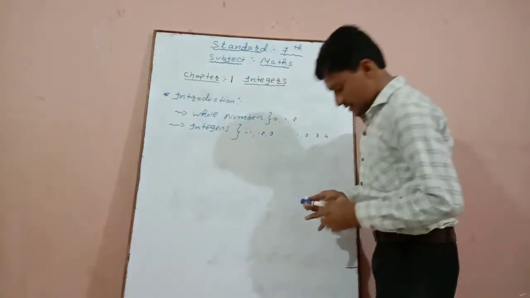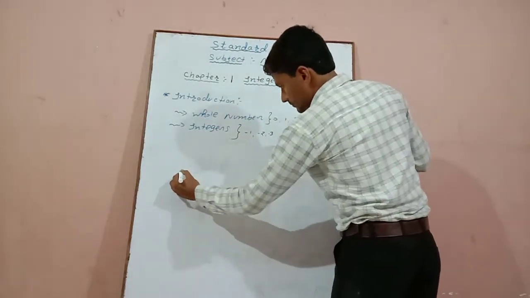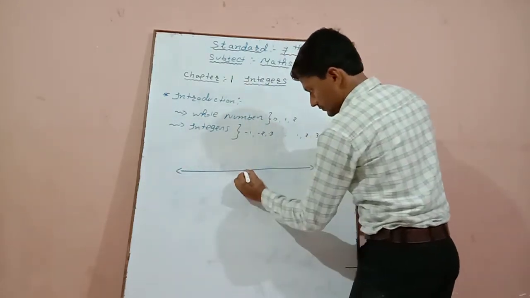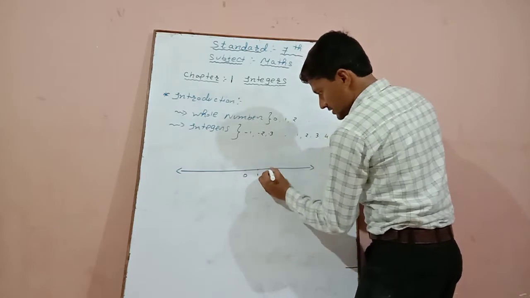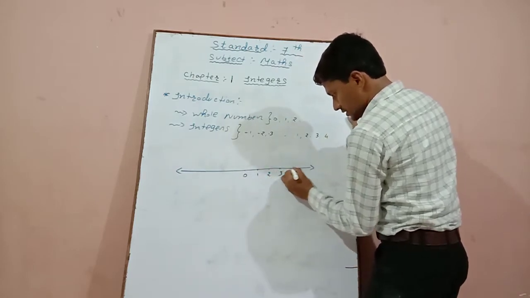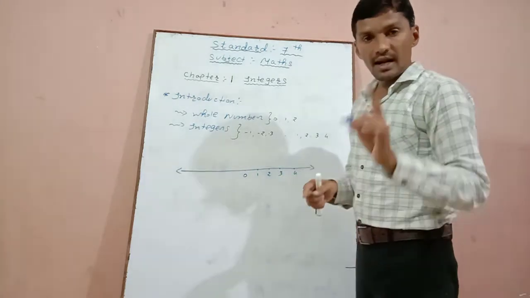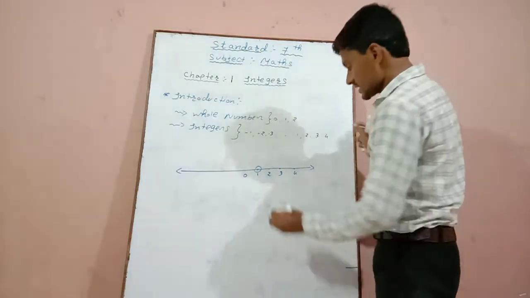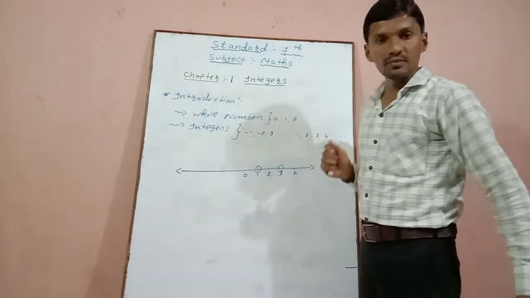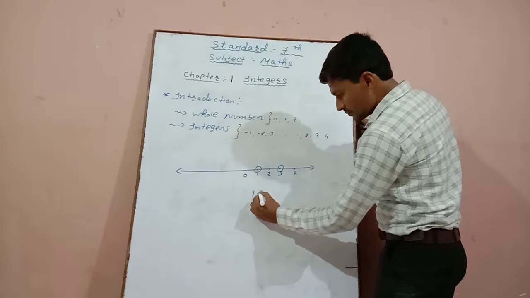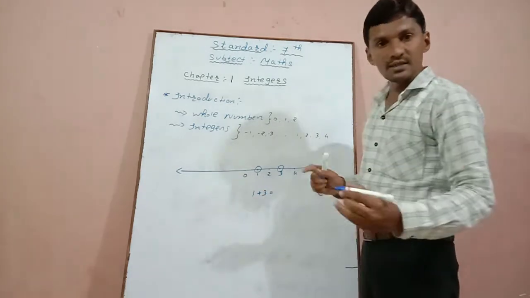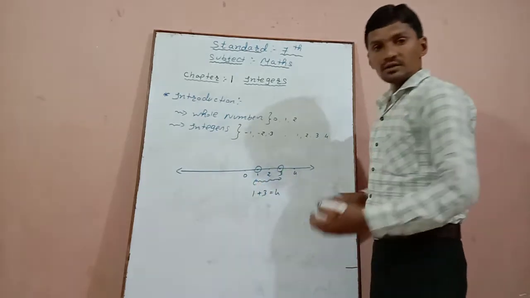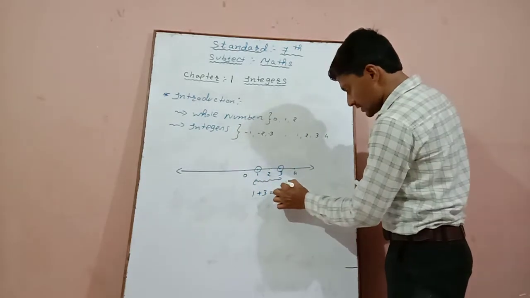Let us see on the number line. Zero, plus 1, 2, 3, 4. Now we are adding two positive numbers. The first positive number is 1, the second positive number is 3. Now we add 1 plus 3, the answer is 4. That means if we are adding these two numbers, then we will move to the answer 4. That means we will move here.